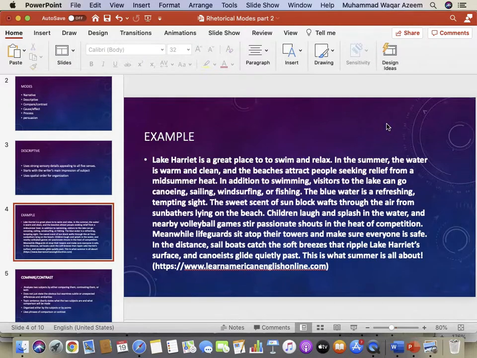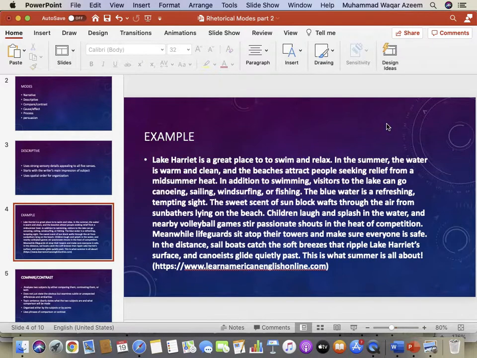Okay, so one word from each one of you. Very good. Warm. Warmth. Okay, this is like the sense of touch. Alright, it is a sensory detail. Any other word? You said clean? Sense of sight. Okay, clean. Usually you can see cleanliness. Okay, good. Sweet. Sweet scent. Which sense is that? Smell, of course.